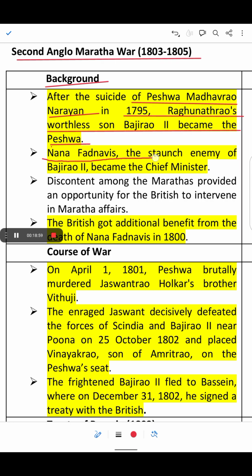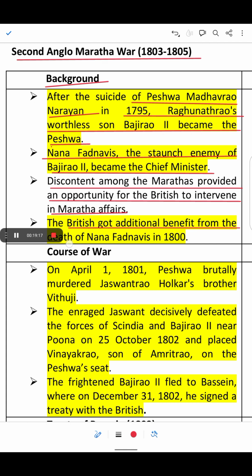Nana Fadnavis, the staunch enemy of Baji Rao II, became the chief minister. Discontent among the Marathas provided an opportunity for the British to intervene in Maratha affairs. The British got additional benefit from the death of Nana Fadnavis in 1800.